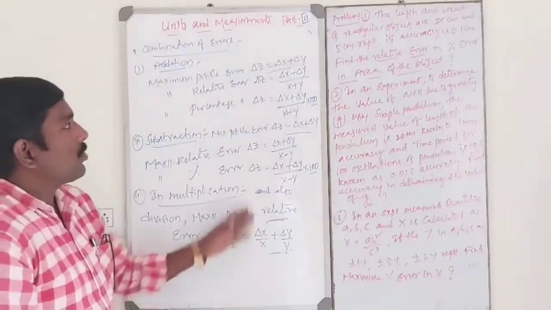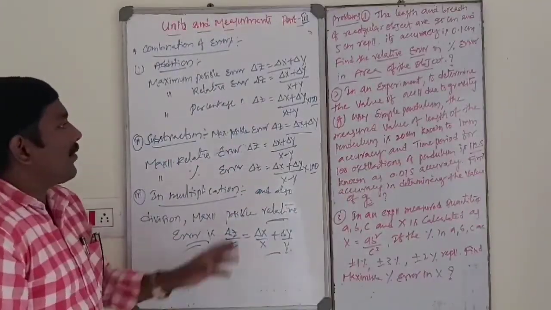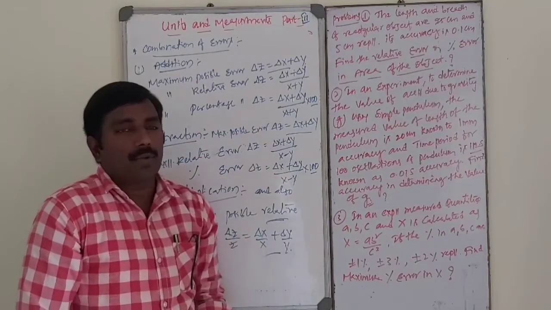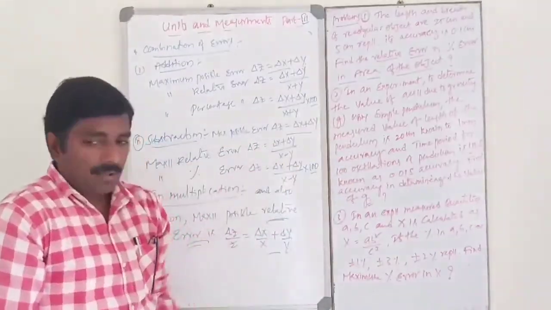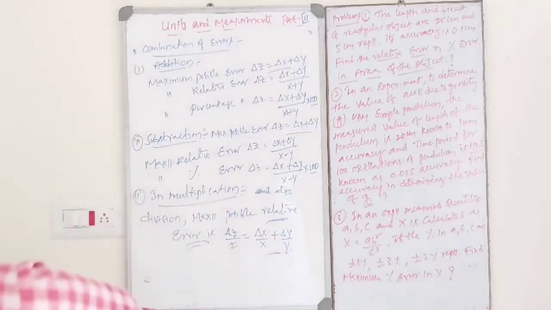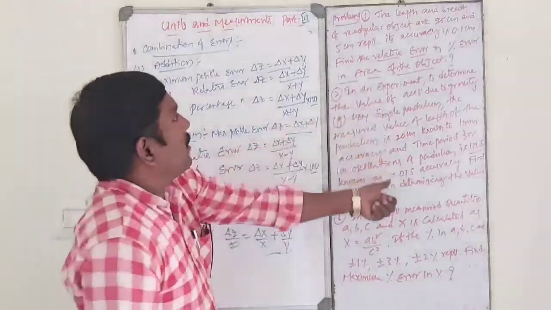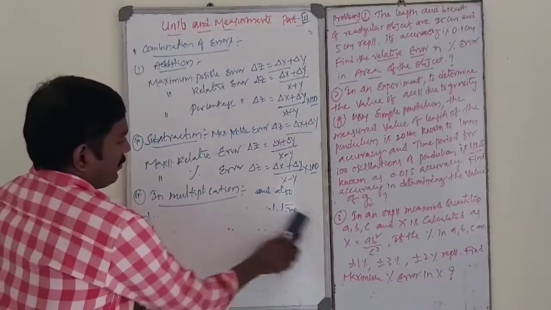Okay students, now some numericals use these combination of errors formulas, so we use these formulas to solve these problems.